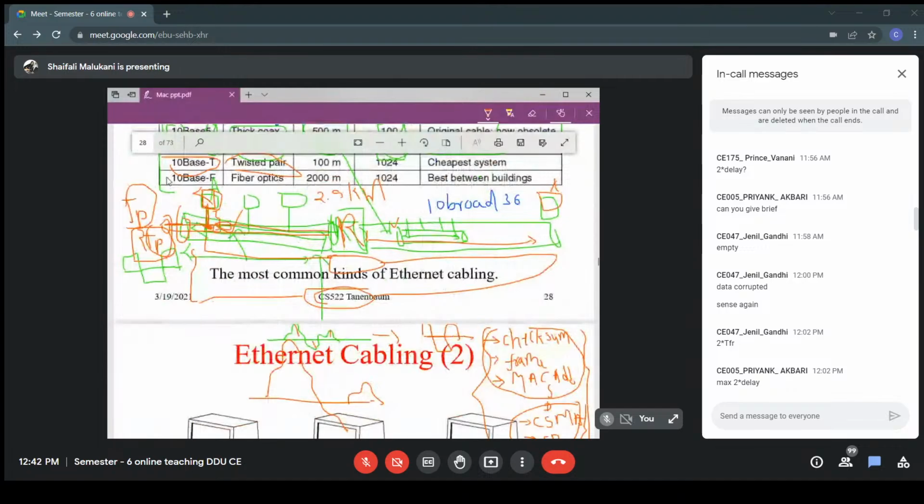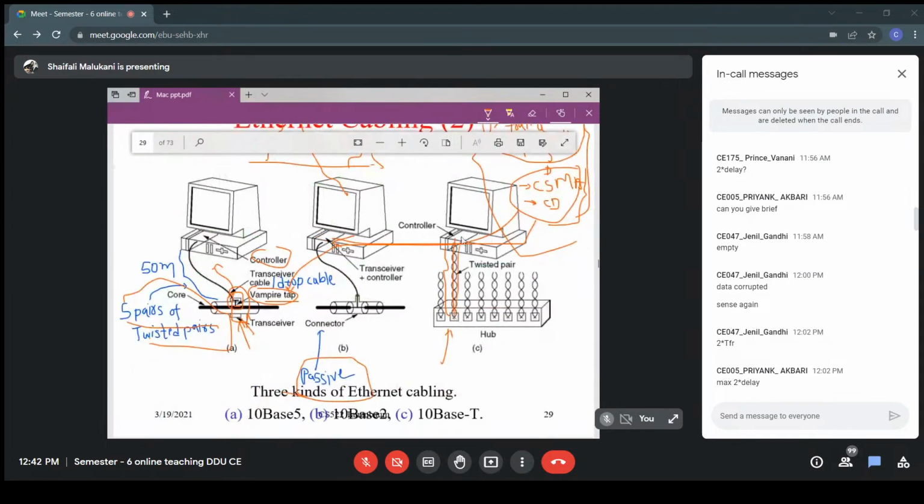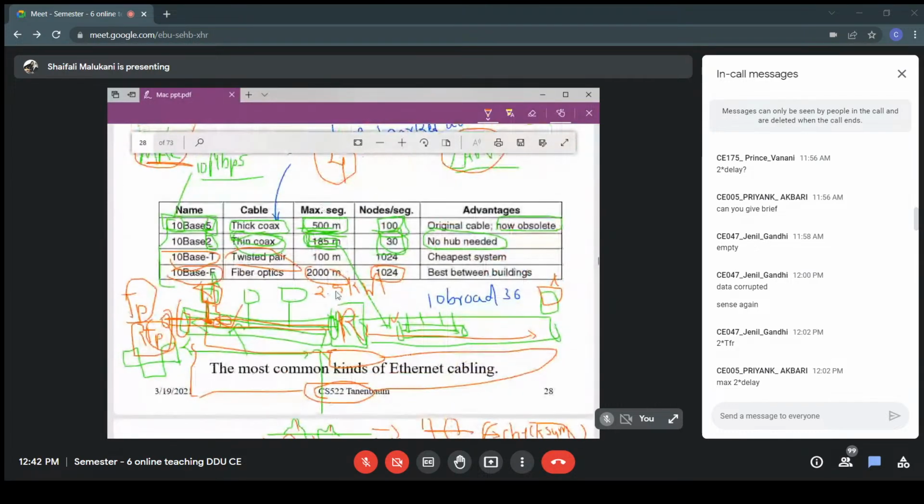And next is 10BASE-F. It is actually 10 Mbps baseband fiber optic. That means now your cable is fiber optic, but we still have 10 Mbps speed. Again it will need some hub or switch, a different hub but a similar kind of central device. How many machines can you connect? It will be 1024. And what can be the maximum segment size, that is, how far you can connect your machine from the central hub? It will be 2000 meters, that is 2 kilometers itself.